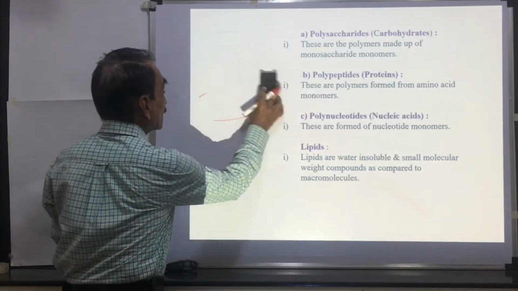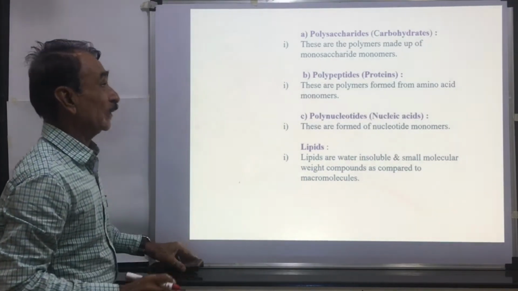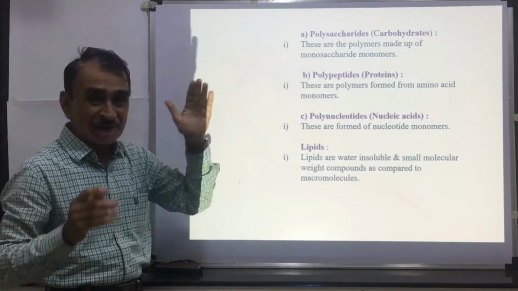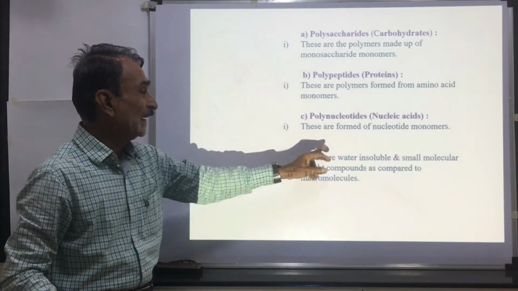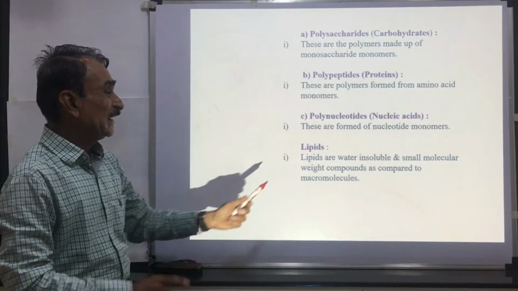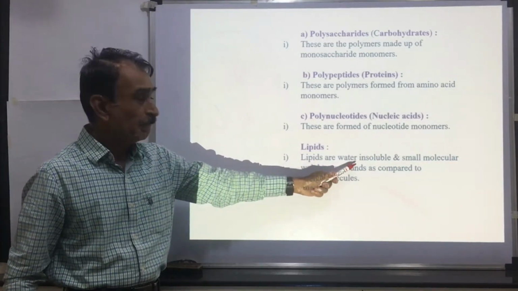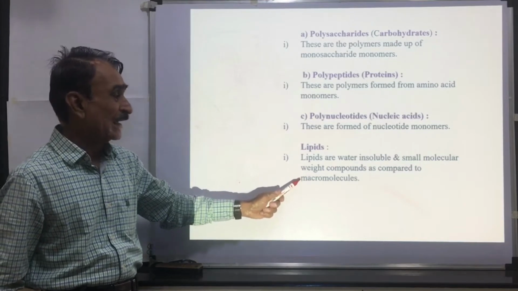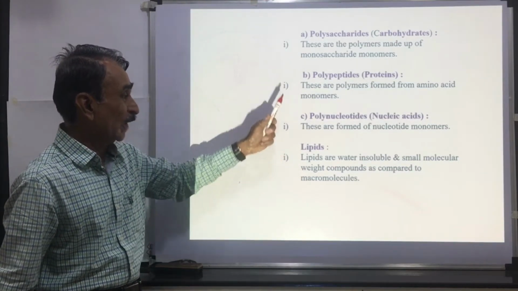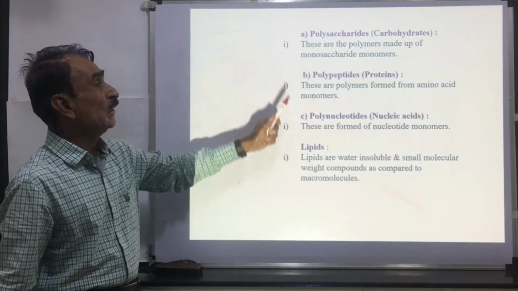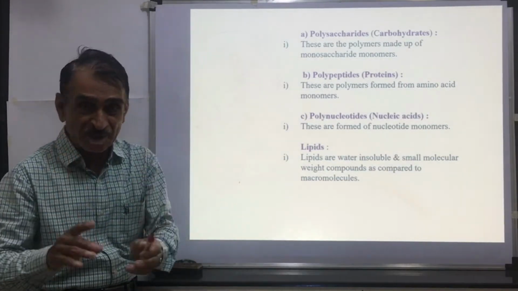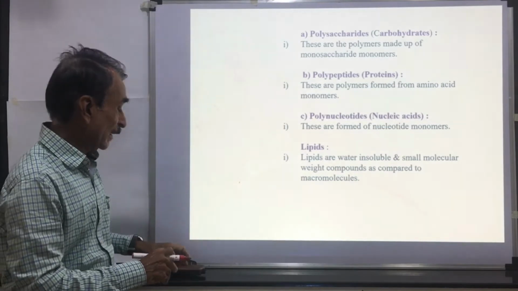Then lipids, these are the micromolecules. Polysaccharides, polypeptides and polynucleotides are the macromolecules, while lipids are the micromolecules. These lipids are water insoluble. These are small molecular weight compounds as compared to these macromolecules. So as compared to carbohydrates, proteins and nucleic acids, lipids are the smaller molecules and are insoluble in water.